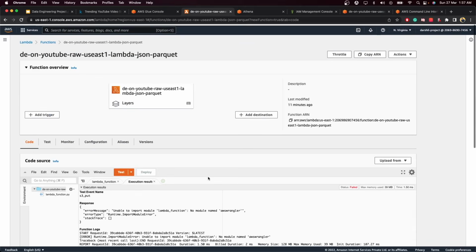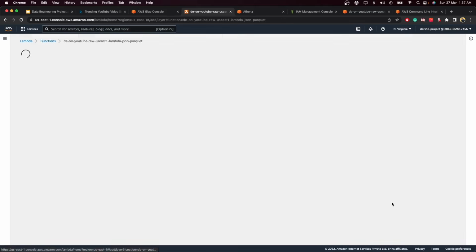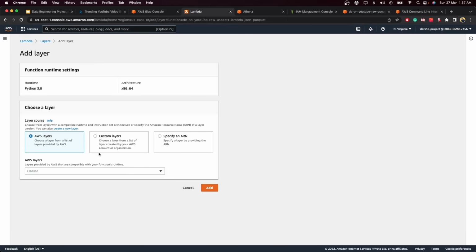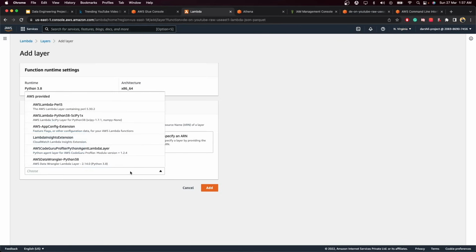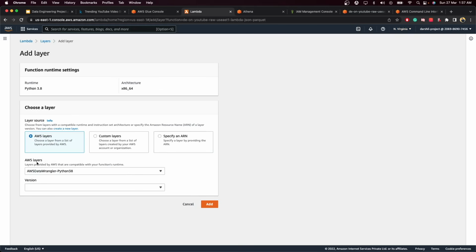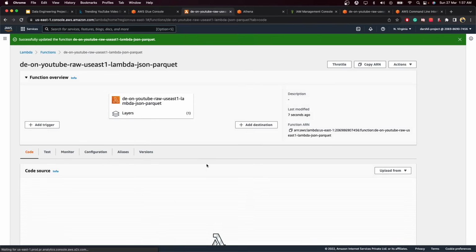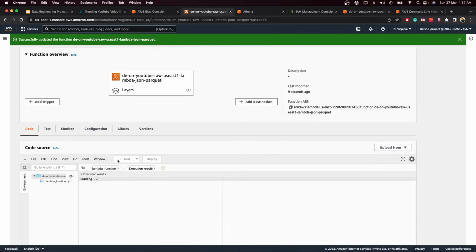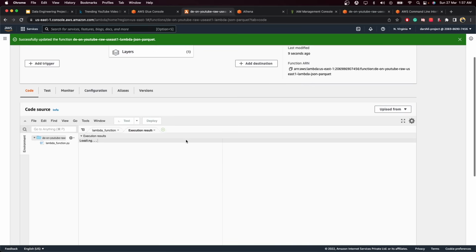So what you need to do is go to your Lambda, click on add layer, and if you are working inside North Virginia, then it already has this particular package, AWS Data Wrangler. You just need to click on this, choose the version and add it over here, and it will start supporting AWS Wrangler, which was the error that you were getting. It will take a few minutes to add this. And now let's test this and see what error we get.